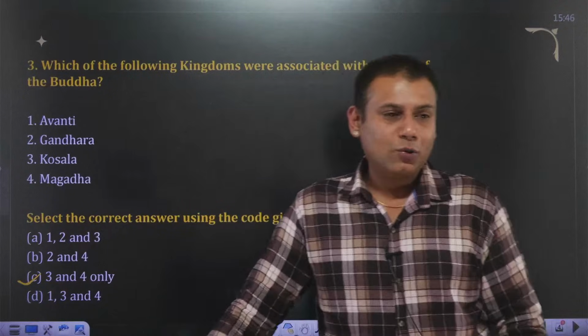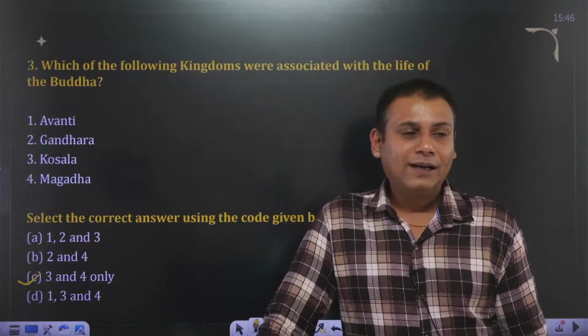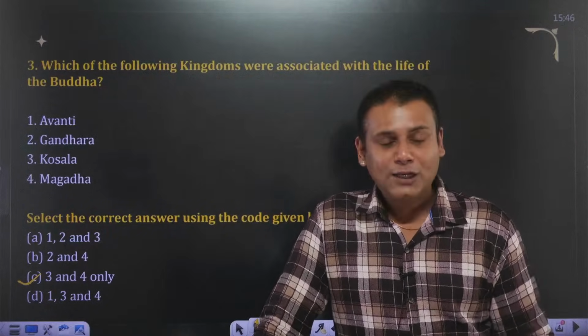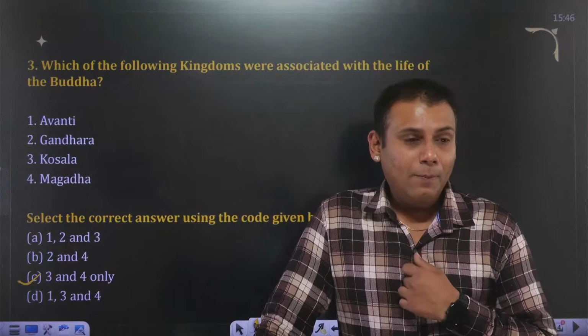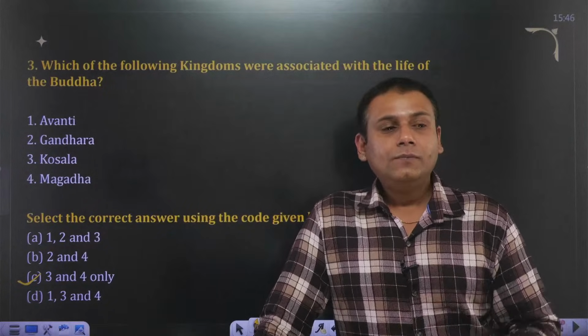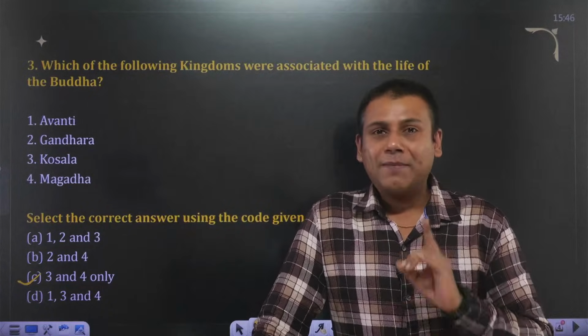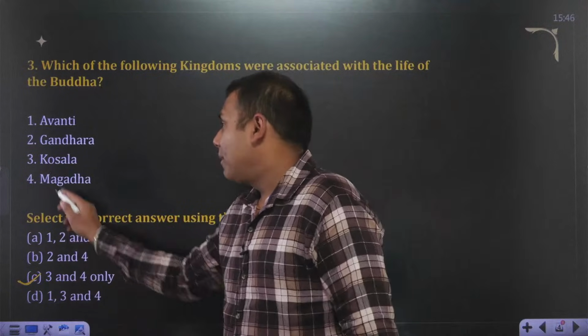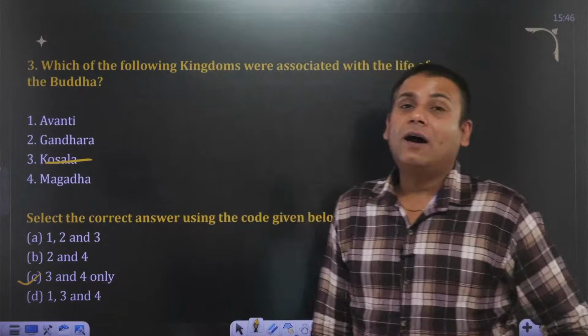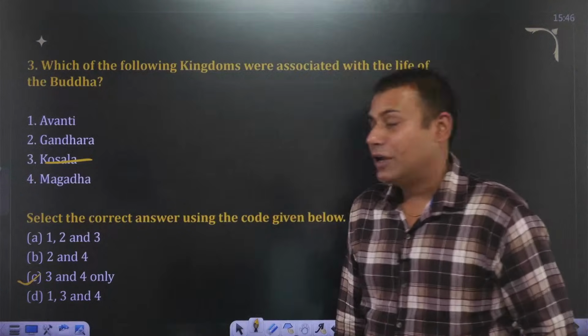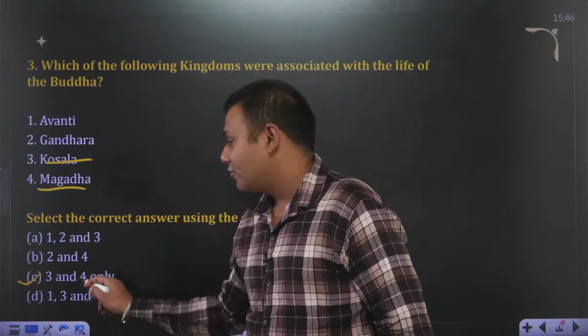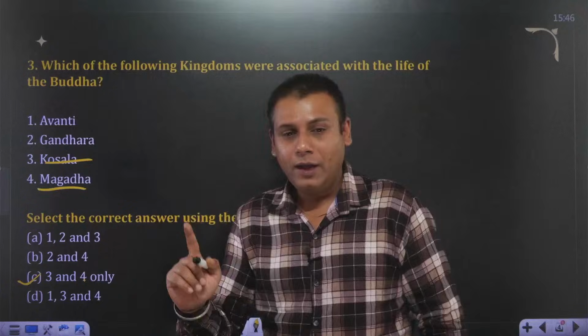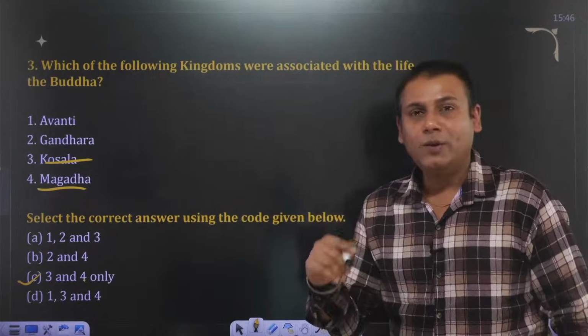Yes, answer to this question is C, that is 3 and 4. As we have discussed previously, precisely speaking, Buddha delivered his maximum sermons at a place called Shravasti. Shravasti was the capital of Kosla Mahajanpad. And Buddha had started a Buddhist Sangh at a place called Rajgriha. It is located in Magad. So the answer is 3 and 4. Okay? Very good, Rajesh ji. Let's move ahead with the next one.